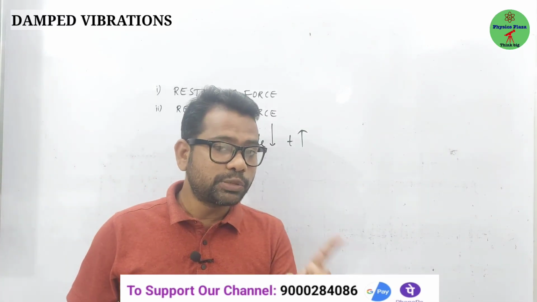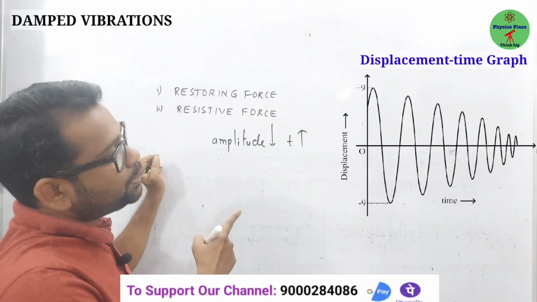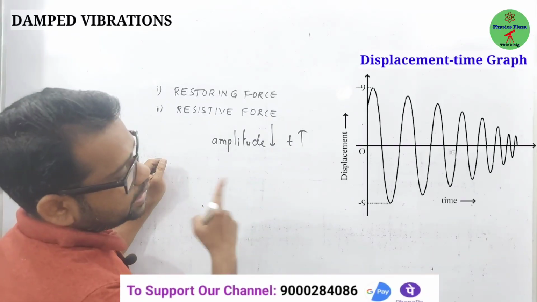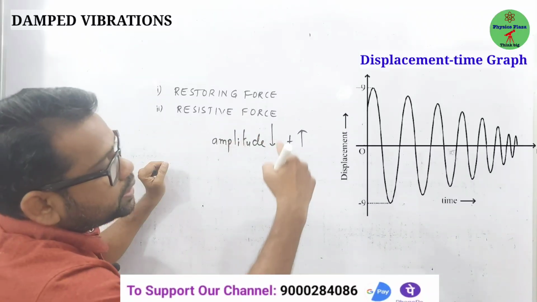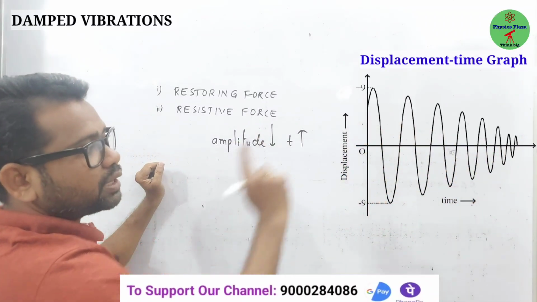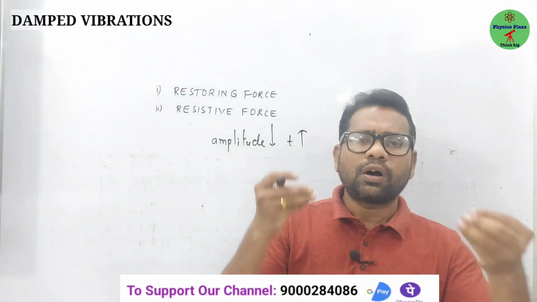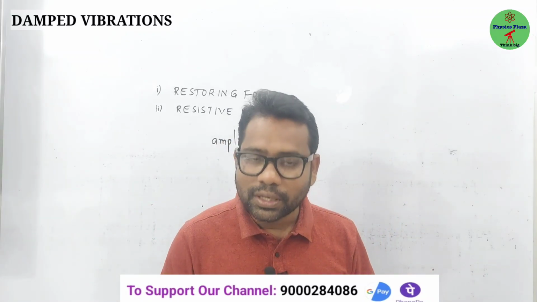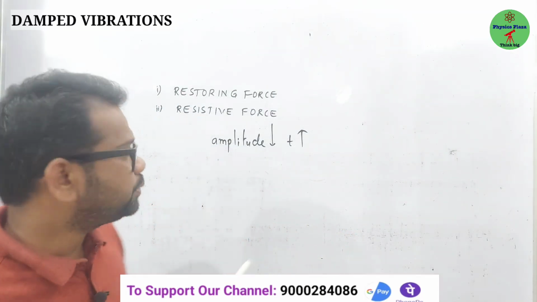Now, the examination point of a displacement-time graph. I'll try to show it on the board also. This is a displacement-time graph of a damped vibration. Here you can notice that in the beginning the amplitude is maximum, but as time passes the amplitude slowly decreases, and after some time it becomes zero. Clear? So, as I told you, oscillations of any object in the presence of a medium all come under damped vibrations. Fine, children. So, this is about damped vibrations.